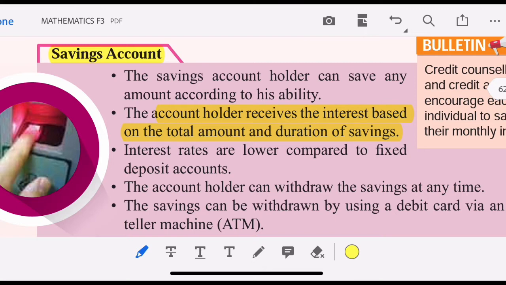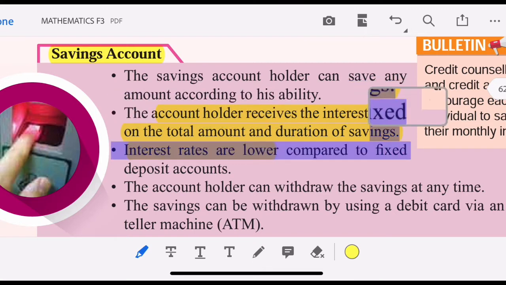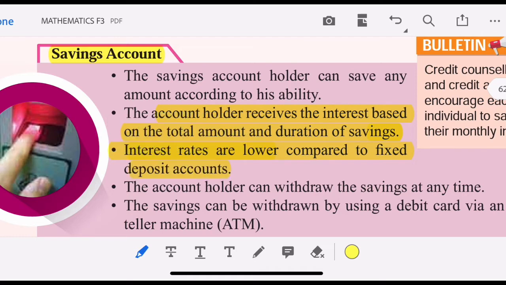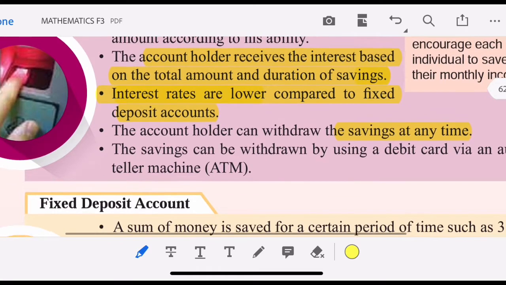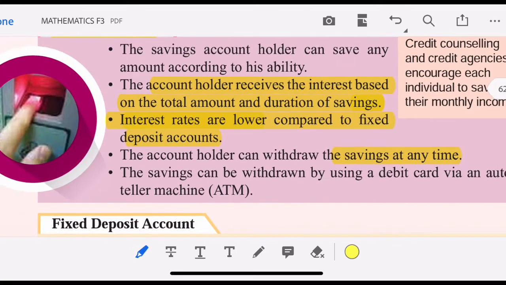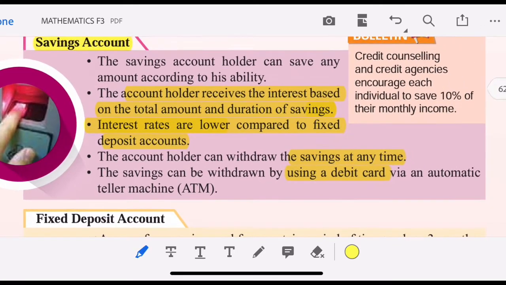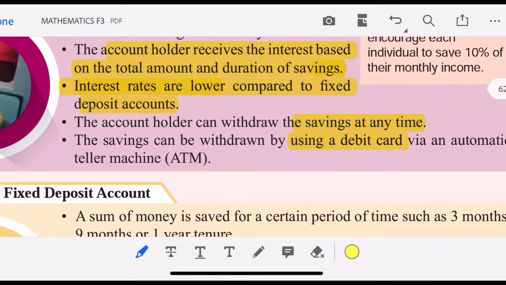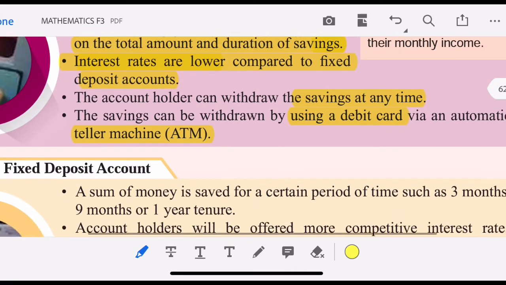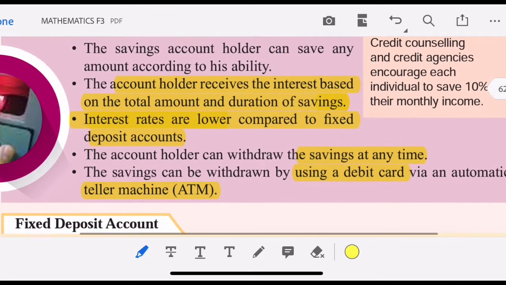Interest rates are lower compared to fixed deposit accounts. The account holder can withdraw the savings at any time, and the savings can be withdrawn by using a debit card via an automated teller machine or ATM. So that is about savings accounts.